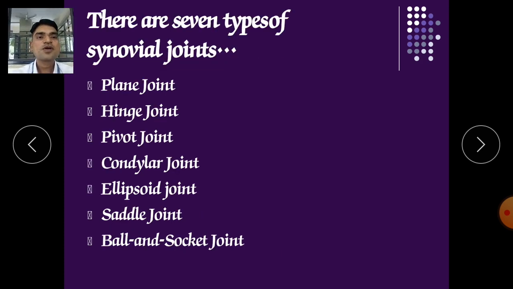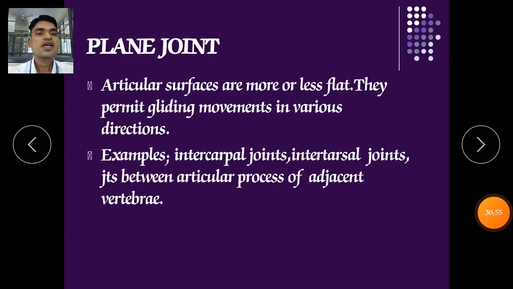Now there are various types of synovial joints. First is the plane joint, then hinge joint, pivot joint, condylar joint, ellipsoid joint, saddle joint, and last is the ball and socket joint. Now we will discuss all the joints one by one. First is the plane joint.